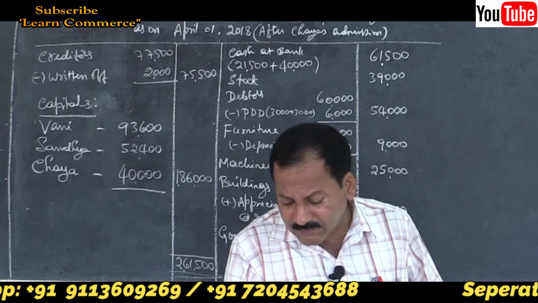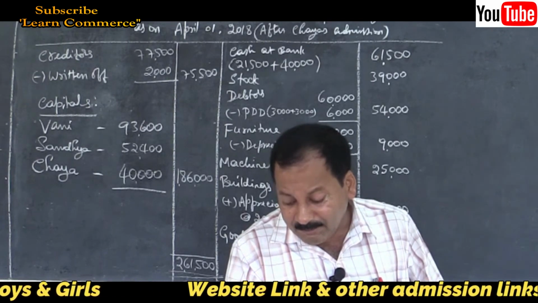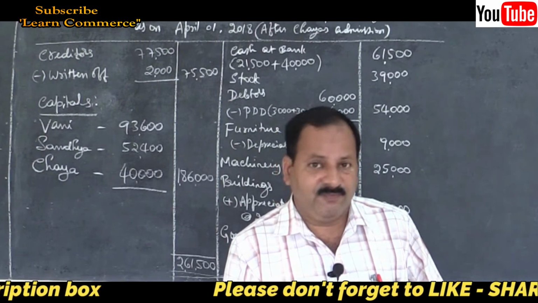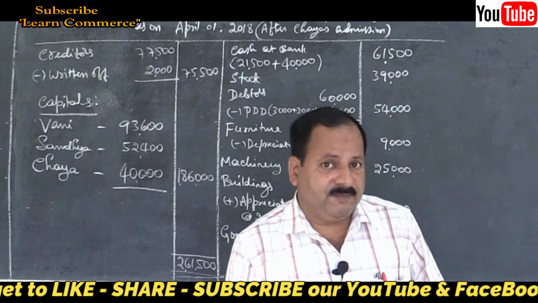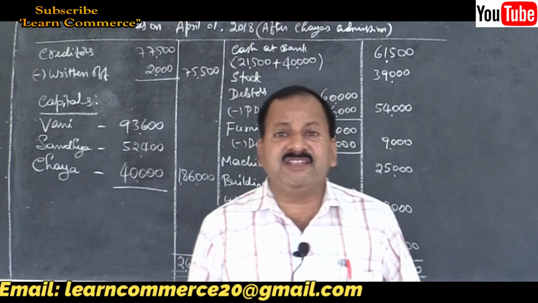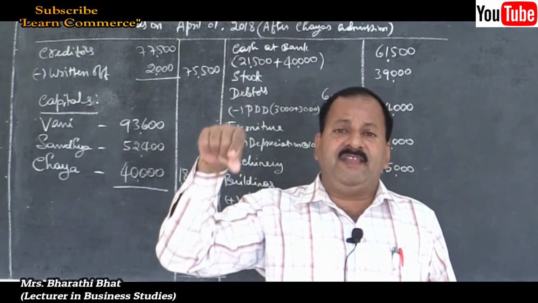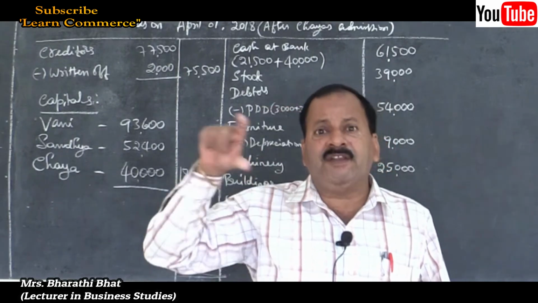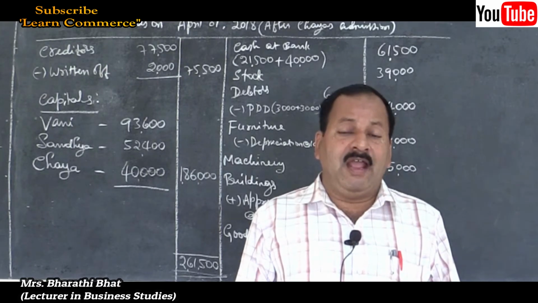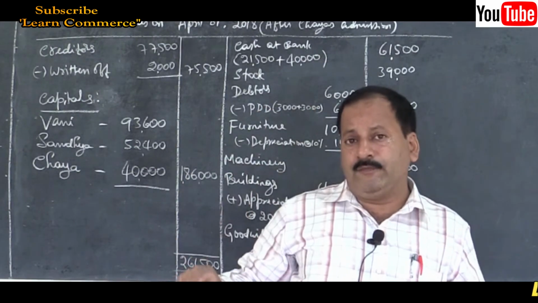The capital accounts of all the partners are to be adjusted in their new profit sharing ratio of 3:2:1. Based on Chandra's capital, adjustments are to be made in cash. So you have to prepare a working note, friends. Based on Chandra's capital, you have to decide what is the total capital of the firm and how much capital should be there of each partner as per their new profit sharing ratio. That should be calculated, and that should be carried down and brought down first.